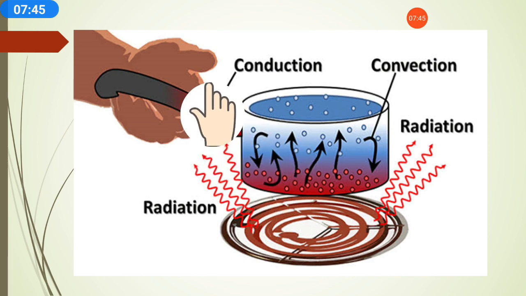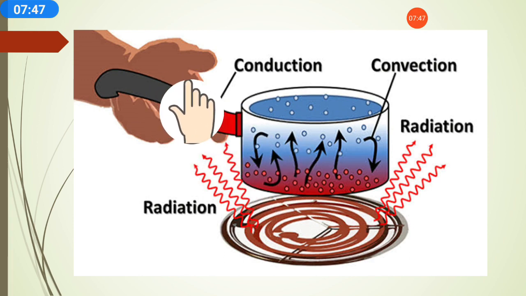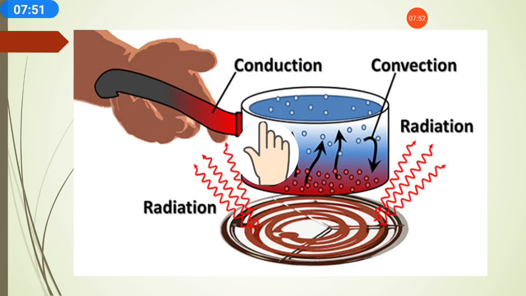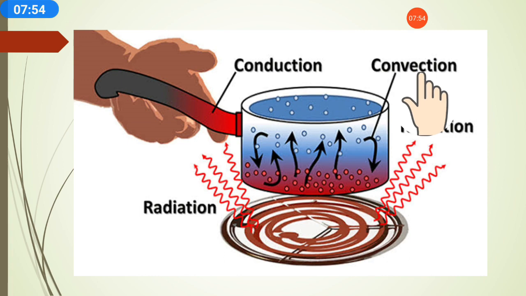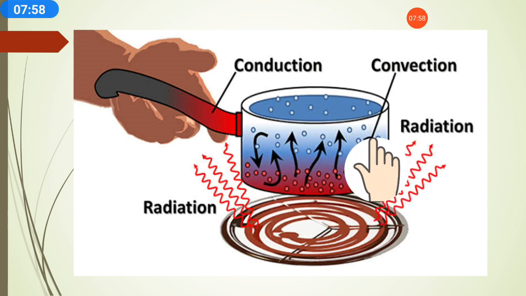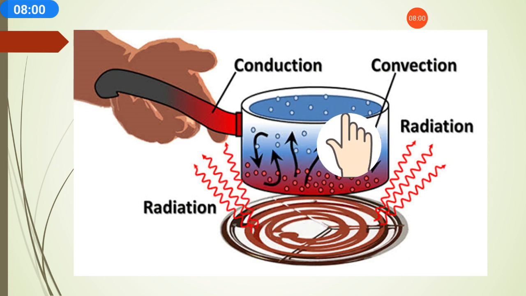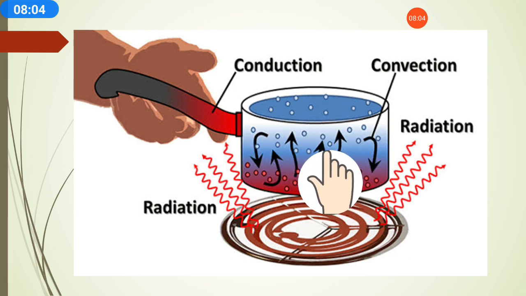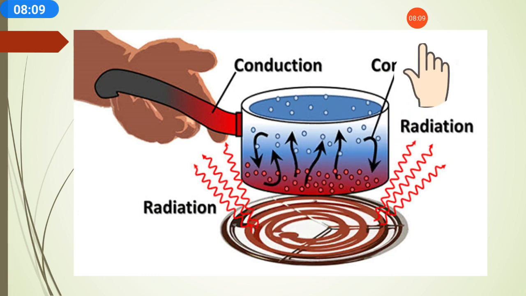This is conduction, transfer between two conductors. Convection means the water molecules move up and down: the warmer molecules move upward and the cooler molecules come downward, making a layer and a stream. This is convection and the convection current.